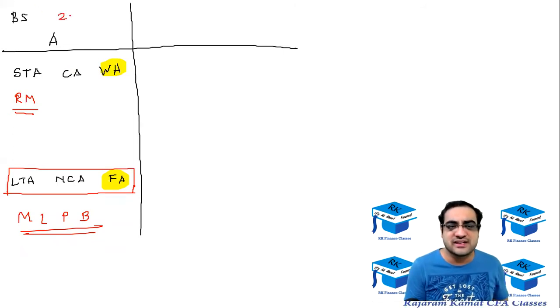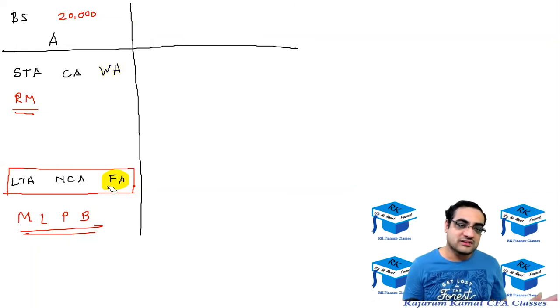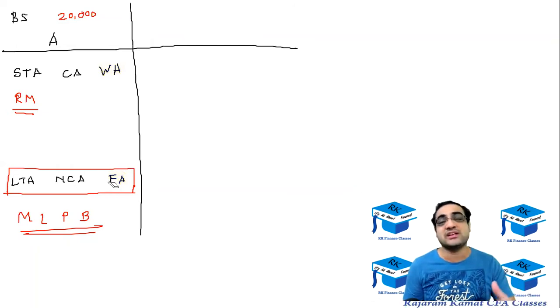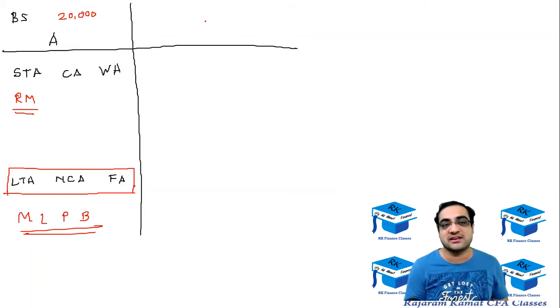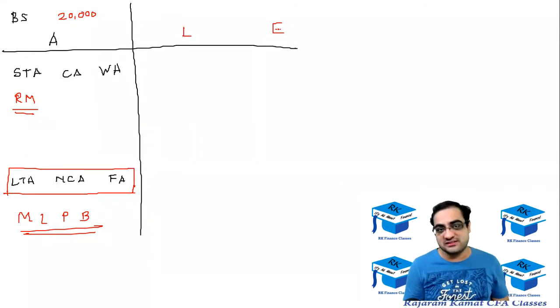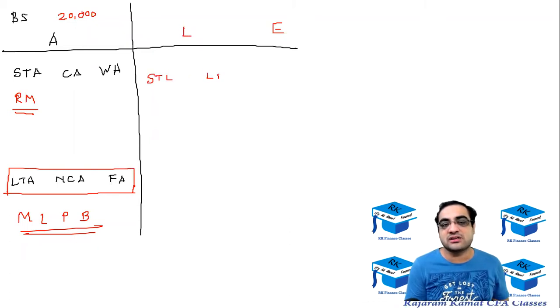So this time let me just take it as 20,000 of assets. And on the other side, you will get to know how the company arranged this 20,000. On the one side, you get to know where the company invested the 20,000, and on the other side, you get to know where the company arranged the 20,000 from. Two ways of arranging the money. One is loan, which you are liable to repay, and the second is money taken from equity investors, who will get voting rights. The loan would consist of two parts: short-term loan and long-term loan.